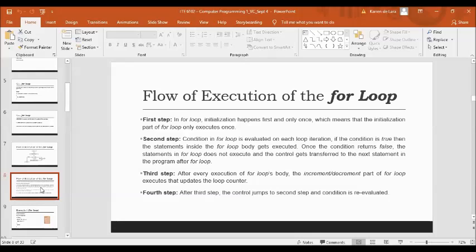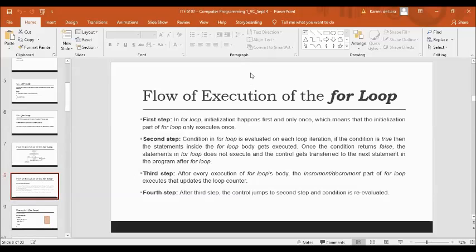If the condition is true, then the statement inside the for loop body gets executed. Once the condition returns a false value, the statement in the for loop does not execute and the control gets transferred to the next statement in the program after the for loop.